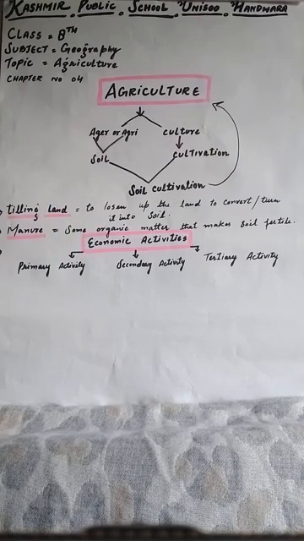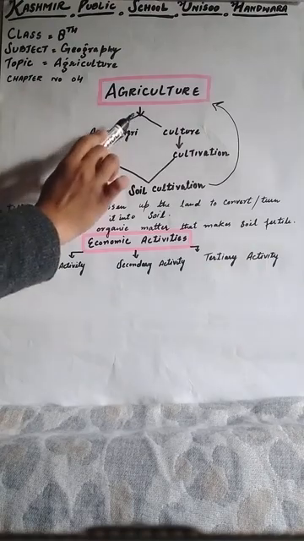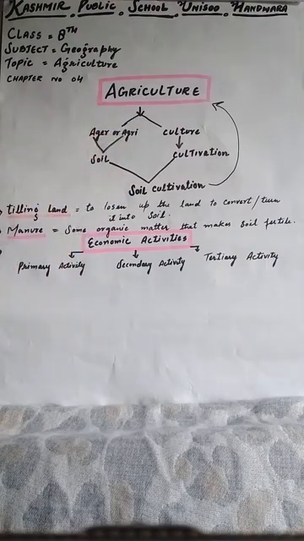The classic definition of agriculture is the science and art of cultivation of the soil, raising crops and rearing livestock. We can also call it farming. So it is also called farming. I hope this definition is plain and clear.